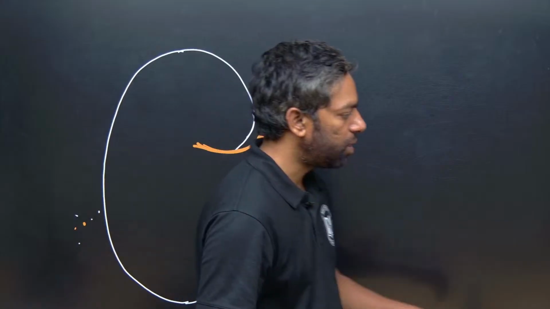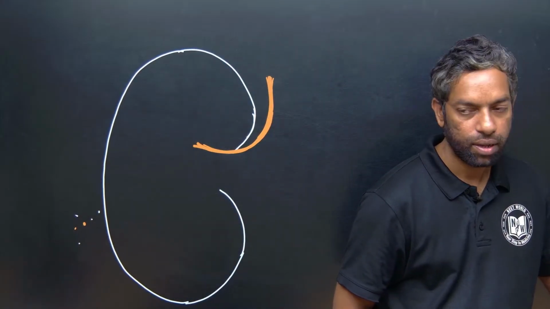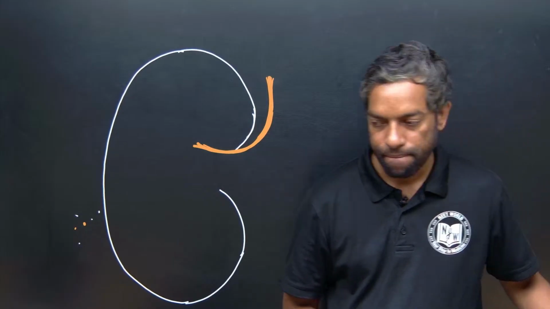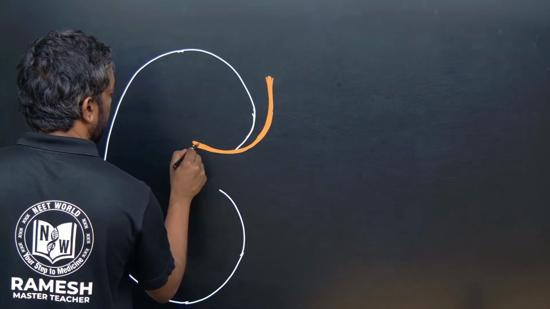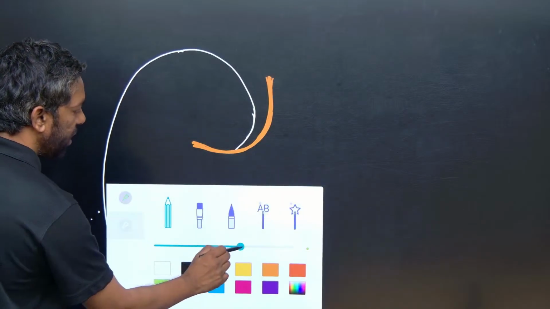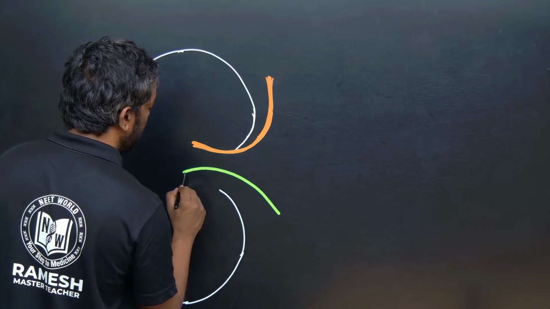This is the entering artery. The blood vessel which exits is the vein, from here.